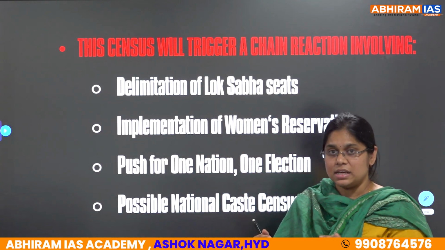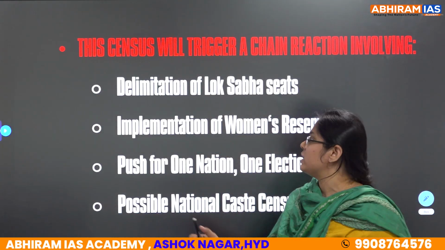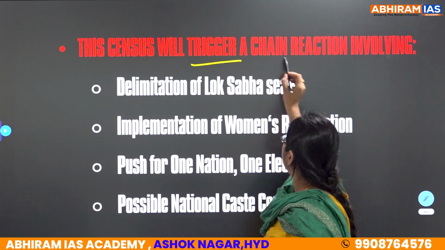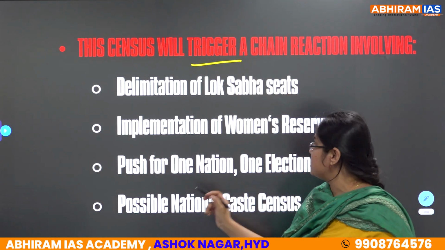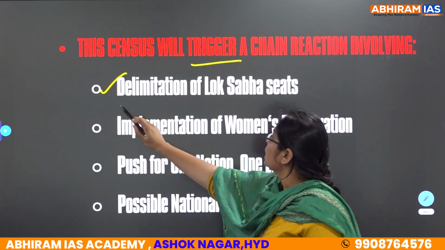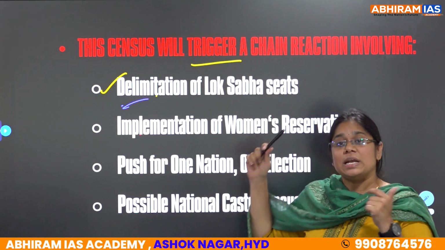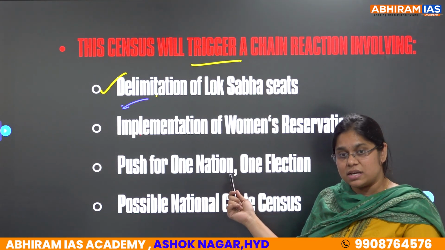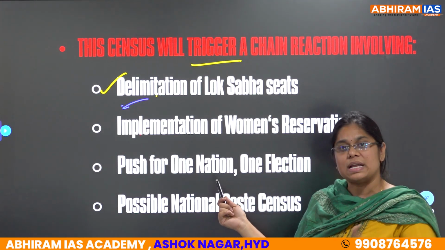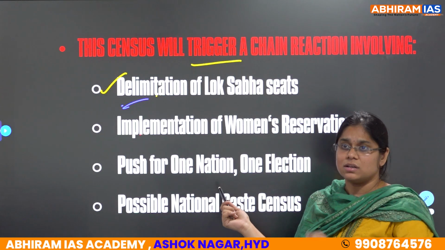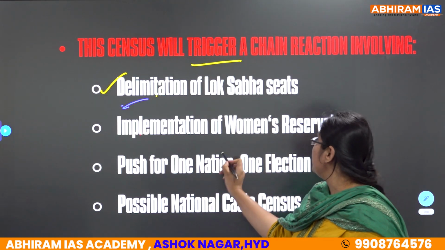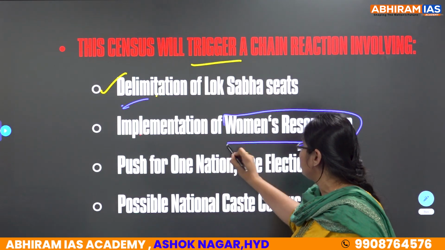Further, let's see why this census is important to us. So, this census will trigger a chain reaction involving, first, delimitation of Lok Sabha seats. When delimitation of Lok Sabha seats is done, what happens? Women reservation kuda it will come into the picture. Next is implementation of women's reservation.